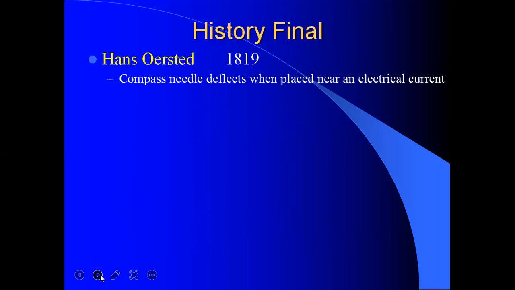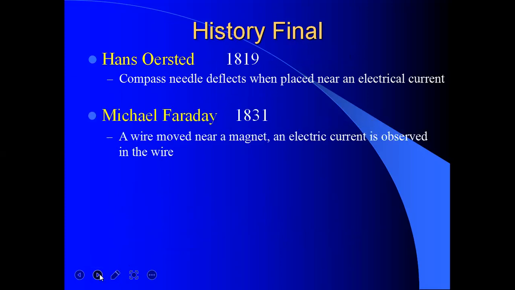Now, the final history. Hans Oersted in 1819 found that a compass needle deflects when placed near an electrical current. And in 1831, Michael Faraday moved a wire near a magnet and an electric current was observed in the wire. That means electromagnetic force is produced.